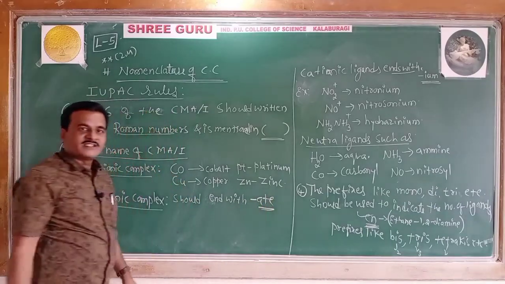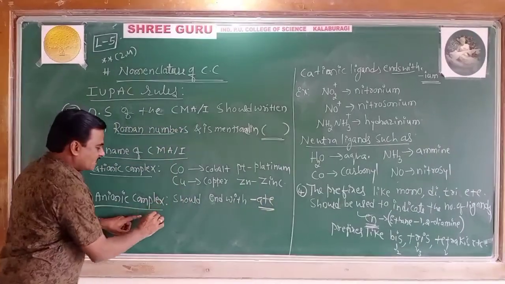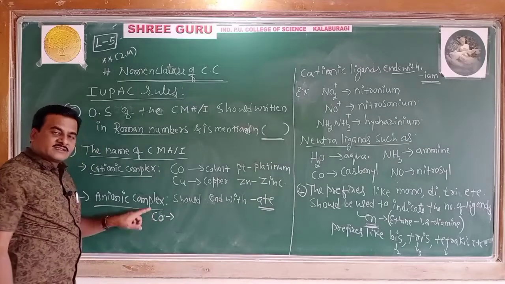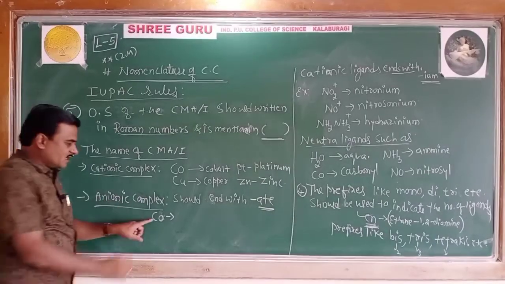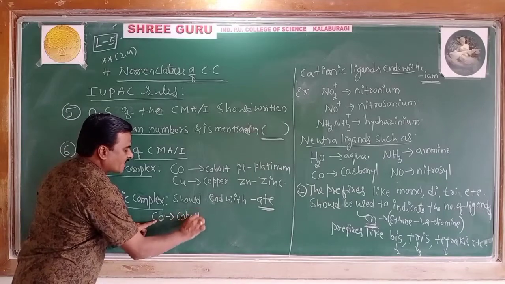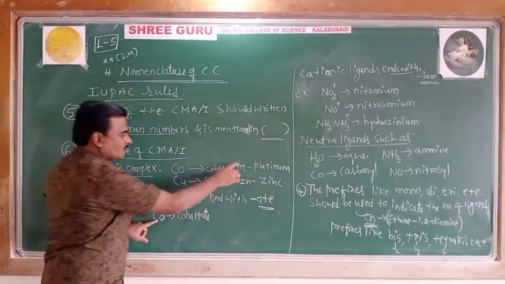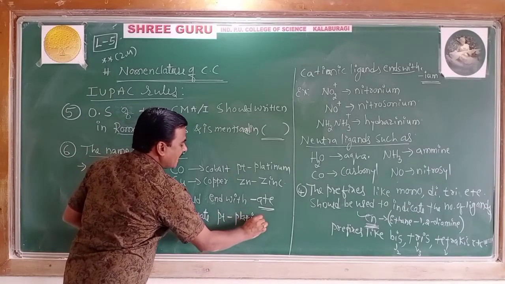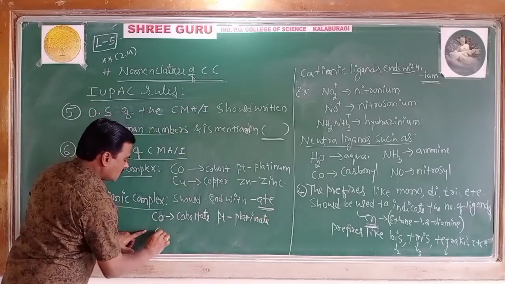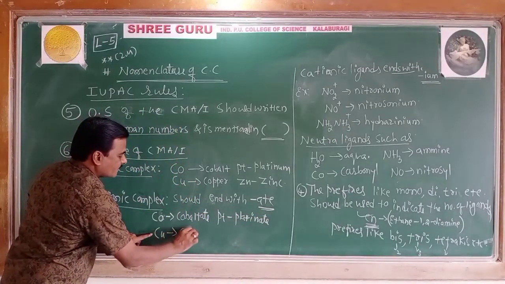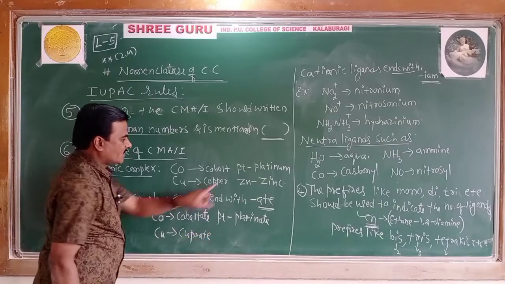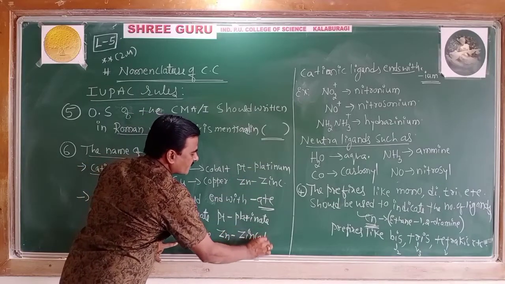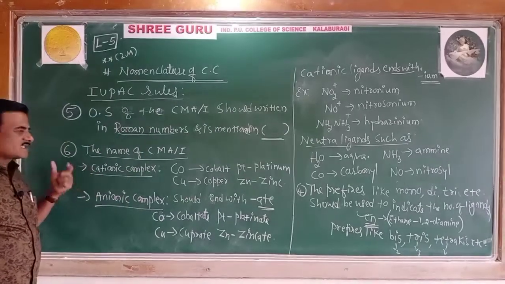So this is a change. I can give you an idea here. Co is written the same in the cationic complex, but in the anionic complex it should be written as cobaltate. Pt as platinate, Cu as cuprate, Zn as zincate. This is what the sixth rule says.